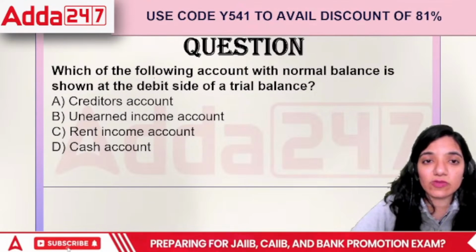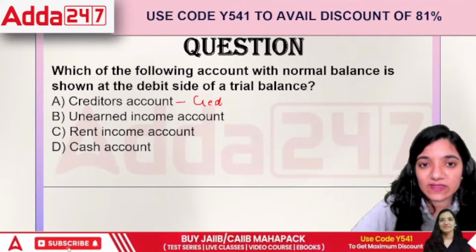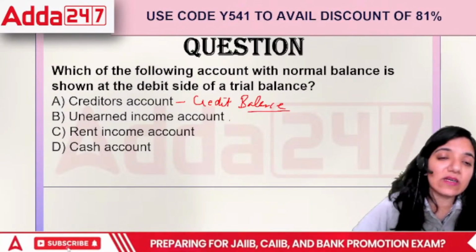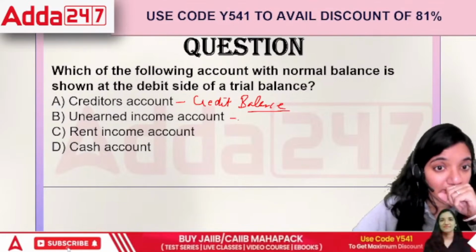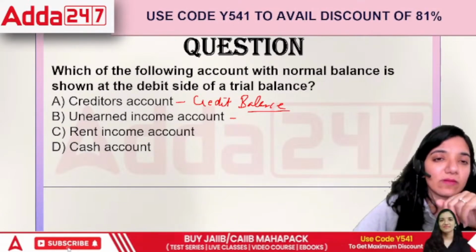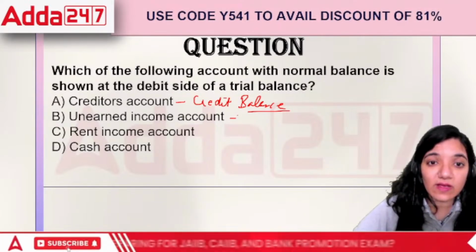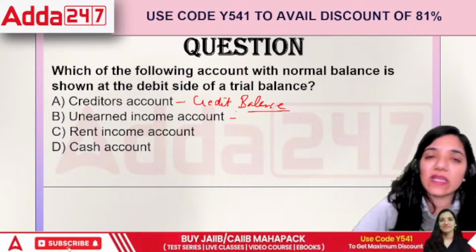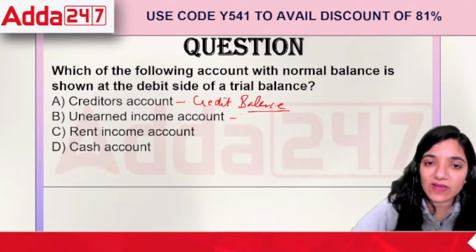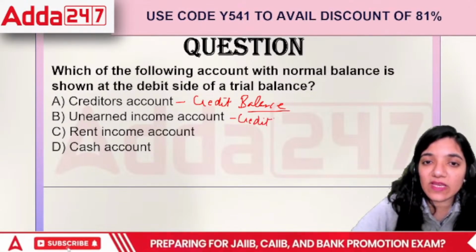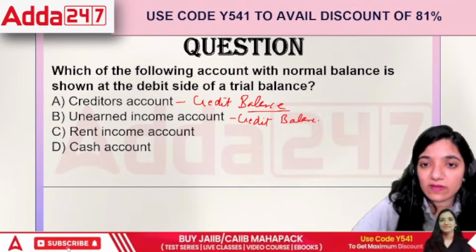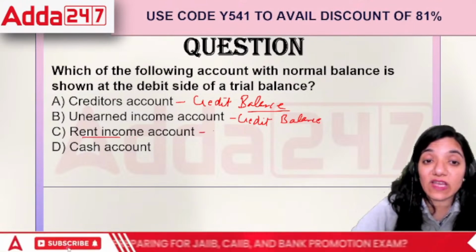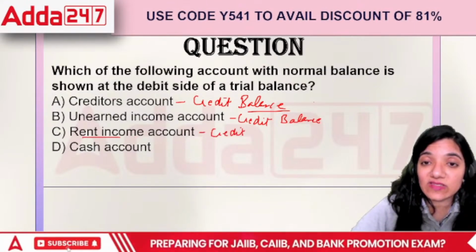See, credit account will normally have a credit balance because it's a liability and liabilities ideally have credit balances. Unearned income account is basically the income that is a part of my organization, but unearned. If I receive the money in advance and it's not earned yet, it's again a credit balance because this is a liability. If I receive money in advance from you, it's a credit balance. Then we have rent income account. Rent income is basically my income. Incomes always have a credit balance. So basically these three elements are credit.